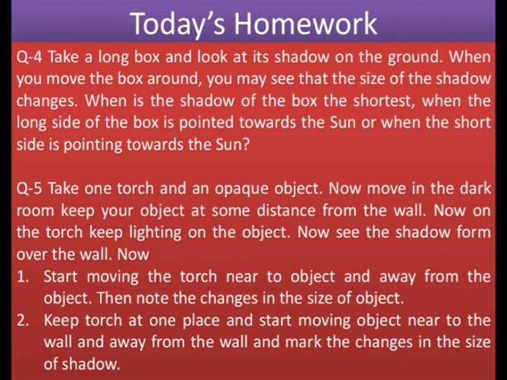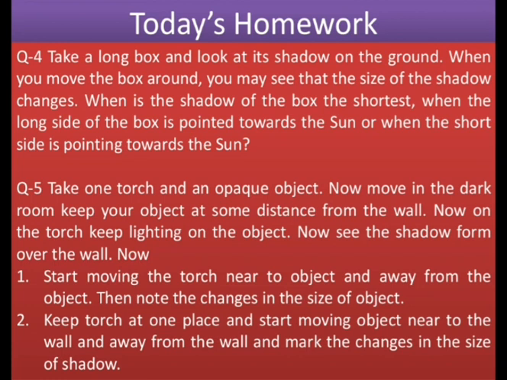Okay, now in the next question, you have to take one torch and an opaque object. Place the torch on the table and the opaque object in front of the torch, switch on the light and see the image of that opaque object on the wall. In the first part, move the object nearer to the light source and away from the light source and see what changes happen in the size of the shadow.